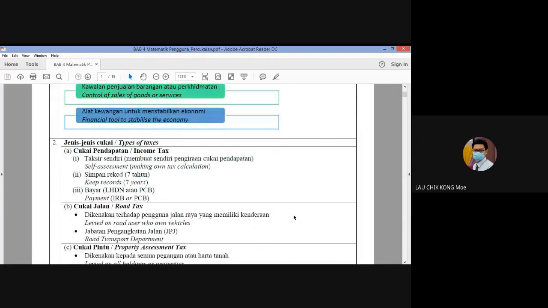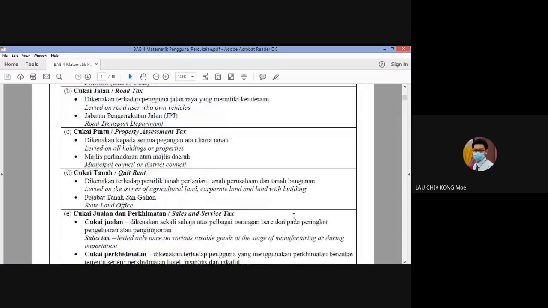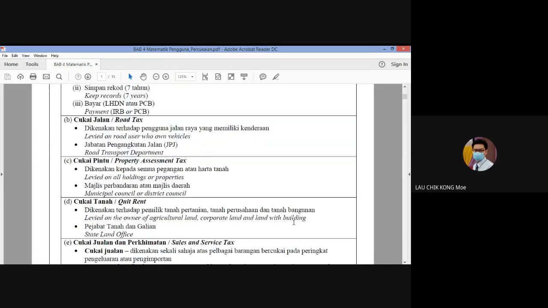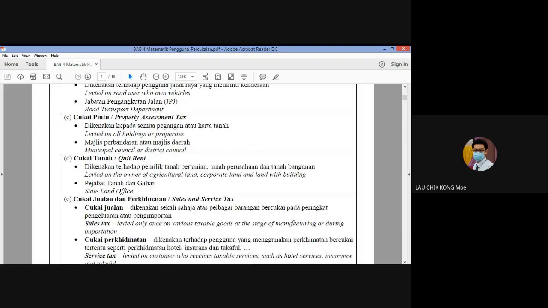Tapi kita tak perasan saja. Okay. And then number two, the types of tax, we have 1, 2, 3, 4, 5. Number one is income tax. We will discuss in detail today. And then we have road tax, property assessment tax, quit rent, and also sales and service tax. Just now I said the sales tax, right?